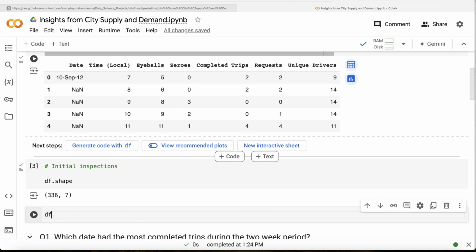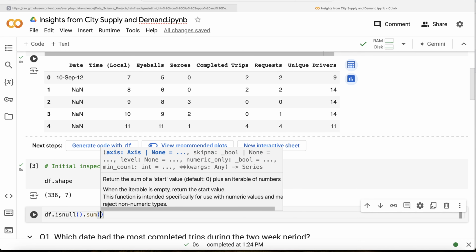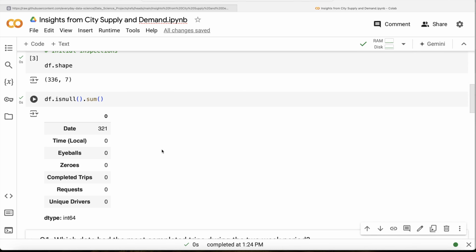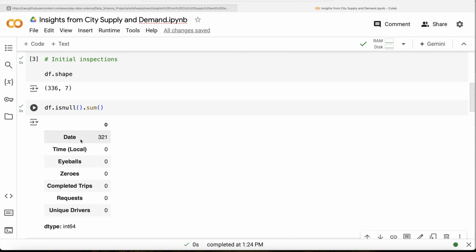If I do df.isnull().sum(), it is going to give me how many null values are in each column. If you look at it, only the date column has null values, and out of 336 rows, 321 are null.